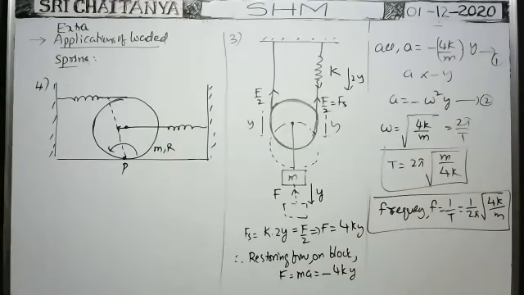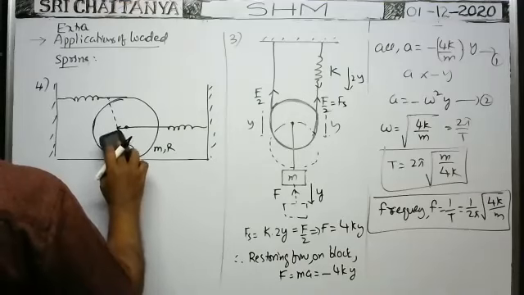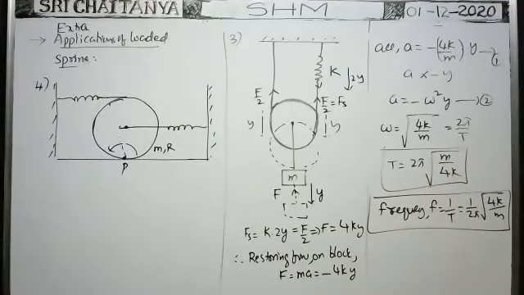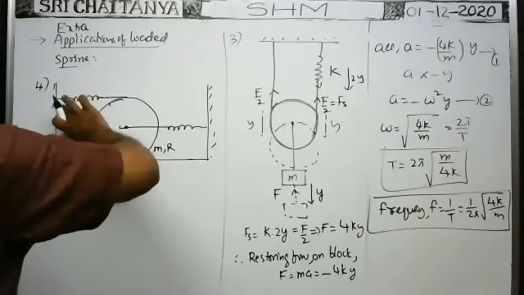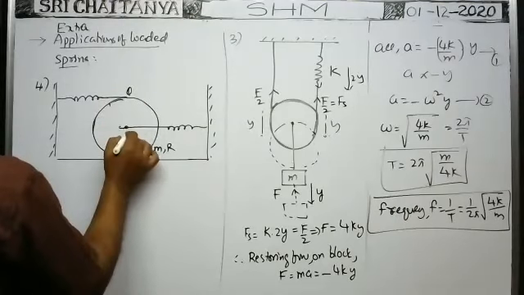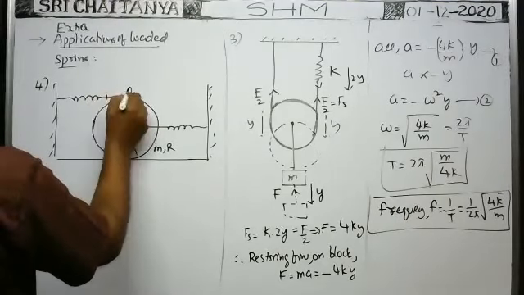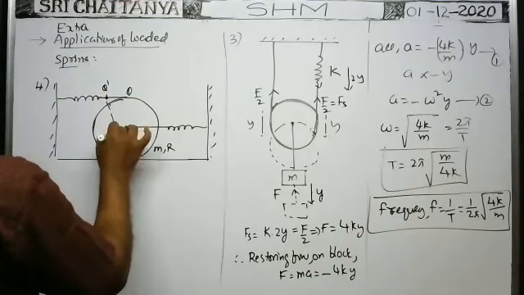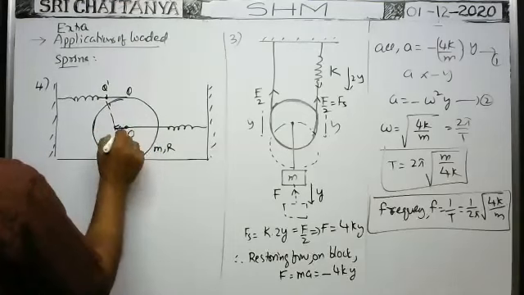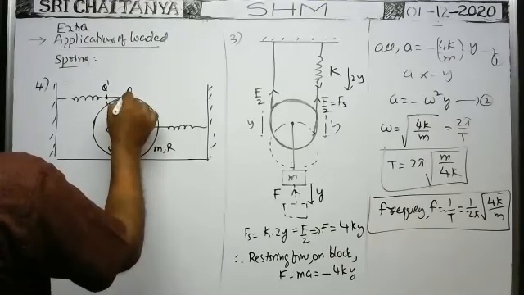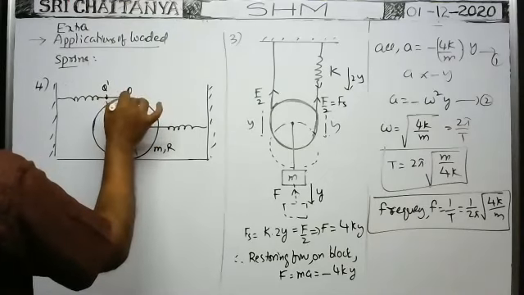I will draw with a larger distance so that you can understand clearly. When it is turned like this, this point P, Q, and O: the center O displaces to O dash, and this point displaces to this place A. This O dash is at distance x. Okay, it displaces through this distance.